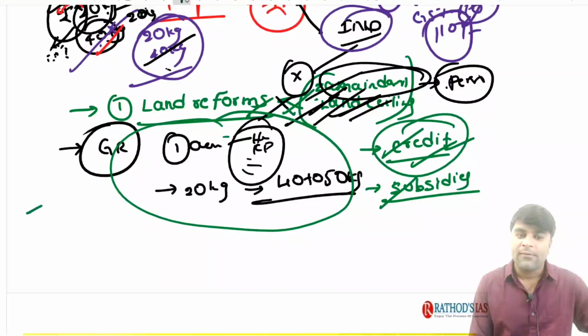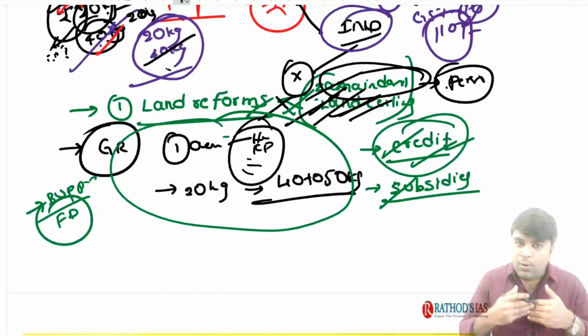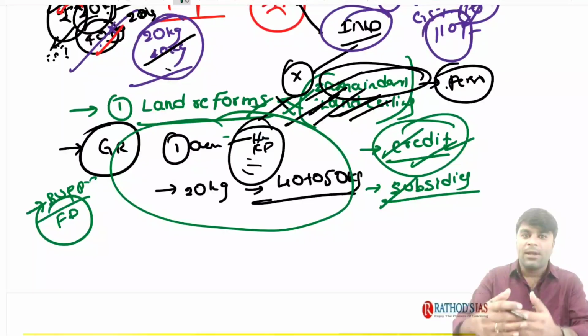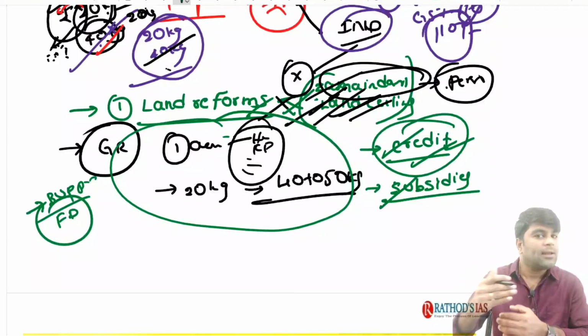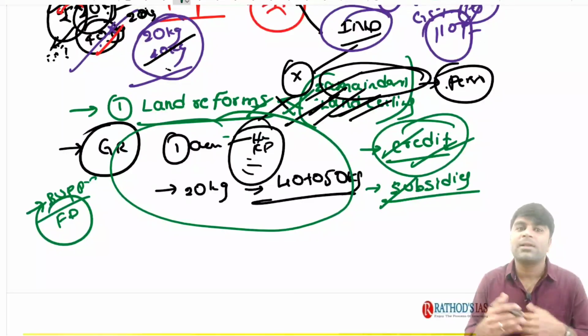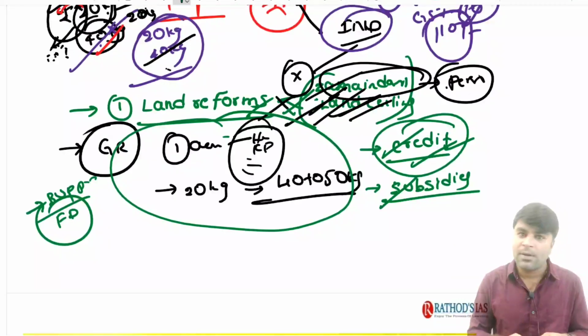Now, when the farmer is getting credit and subsidies, and when all farmers are applying the Green Revolution, definitely there would be a bumper production. The production of food grains will increase exponentially. Now, production increases when some good is available at a rapid scale. When the supply is more, automatically the demand would be low. When the demand is low, the price of the good is going to get reduced. So, when each and every farmer is practicing the Green Revolution and producing more food grains, when there is more supply of food grains in the economy, automatically their prices would be reduced.